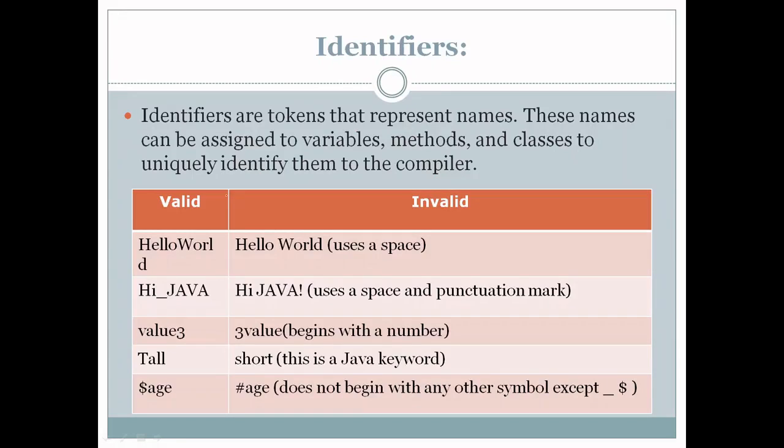So look at the first, a valid identifier. We have hello world, and in case of invalid identifier we have hello world, but as you can see there is a space in between hello and world, and that is the reason this is an invalid identifier. Now consider you are declaring a variable. How do you assign a name to a variable? Can a variable name include a space in between? So can you declare a variable like this?